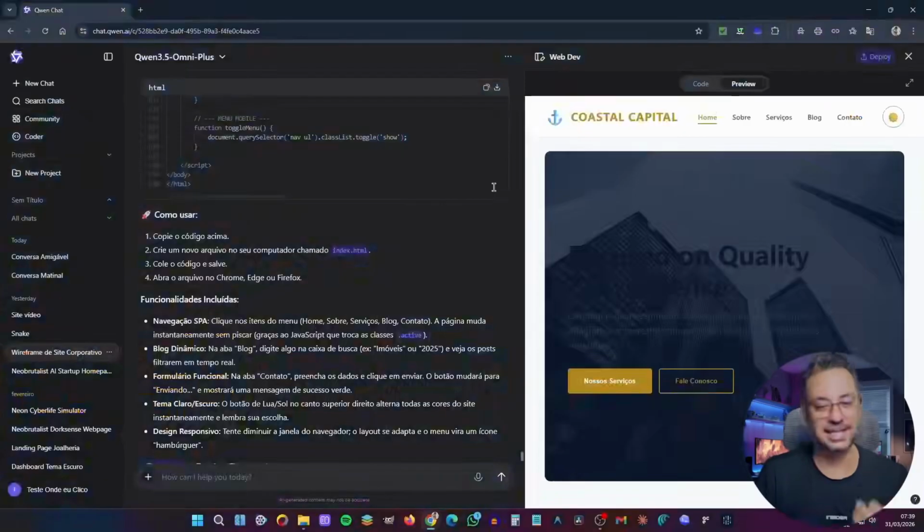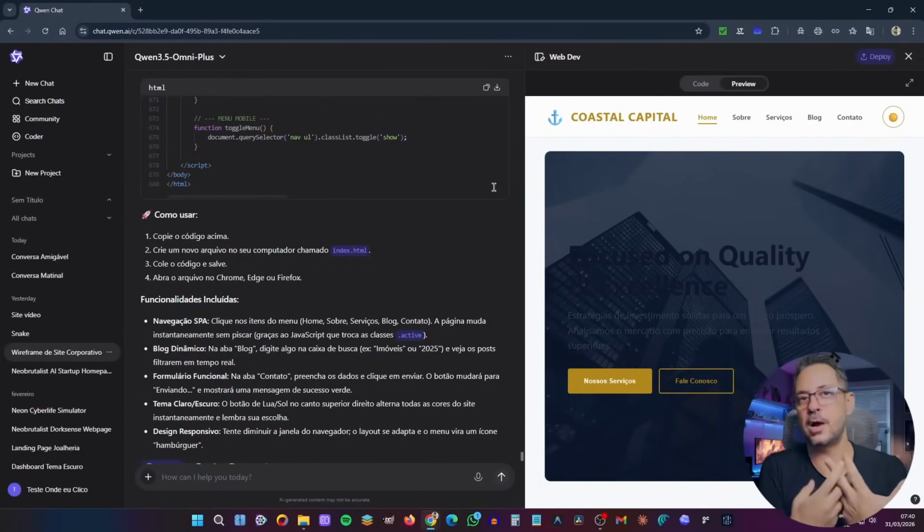So, guys, give it a try. It's available for free on CoinChat. You can choose the model, show what you want using your camera, and the AI will understand and try to give you the best possible code. And if you want to try a new model, Qwen 3.6, it's also available, but on Open Router it's free. You can put your request there and let the artificial intelligence create the code for you. Both models are very good, but they have different characteristics. Qwen 3.6 is more focused on coding and writing. Omni Plus, on the other hand, is something multimodal where you can work with text, image, audio, and video.